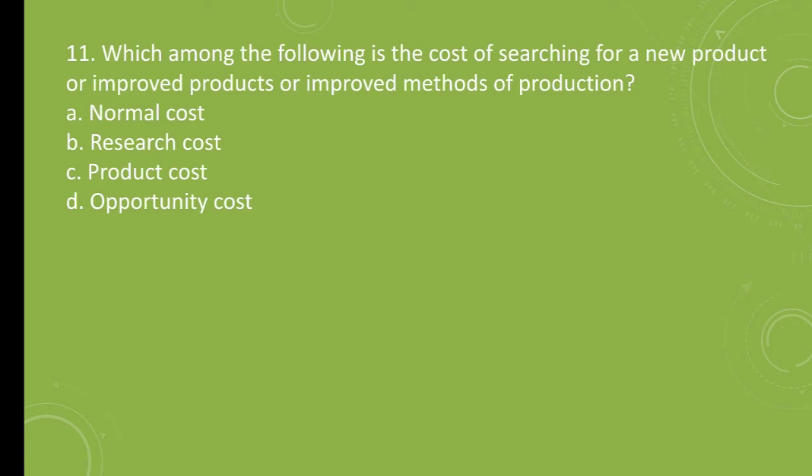Question number 11. Which among the following is the cost of searching for a new product or improved products or improved methods of production? A. Normal cost, B. Research cost, C. Product cost, D. Opportunity cost. The correct answer is B. Research cost.